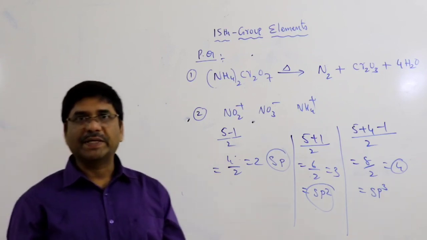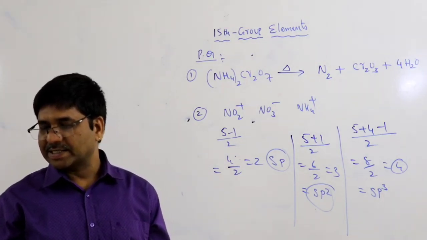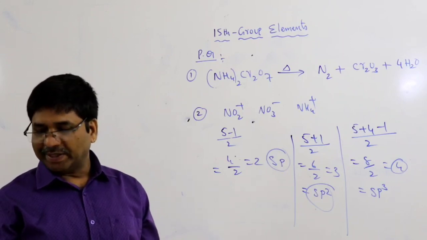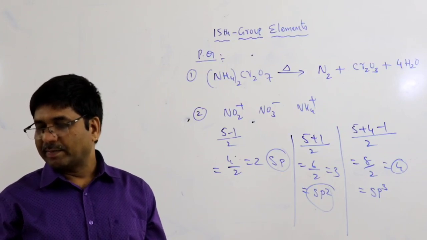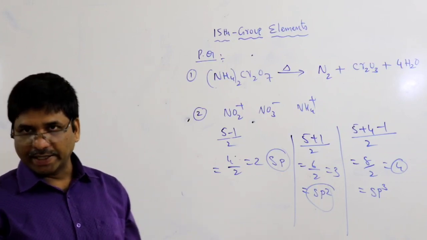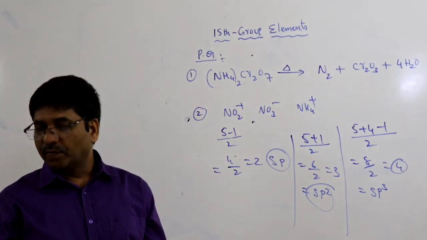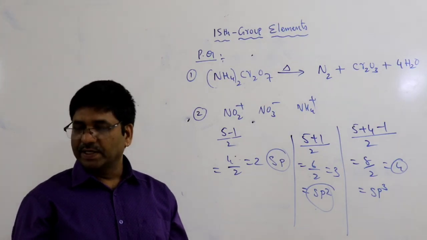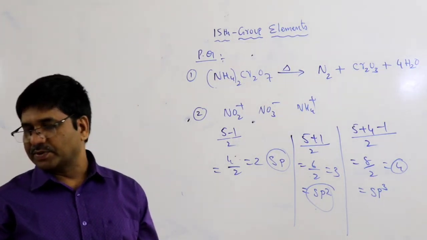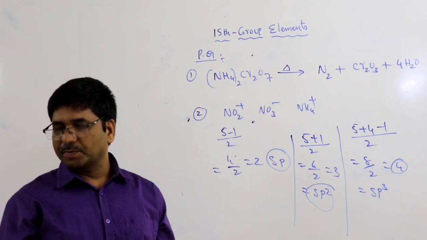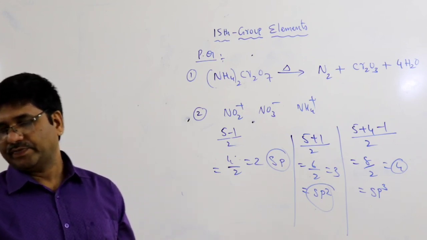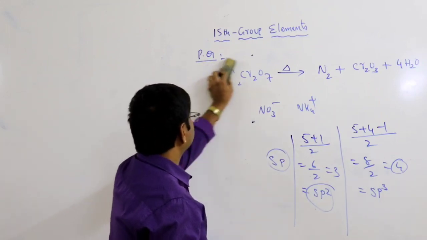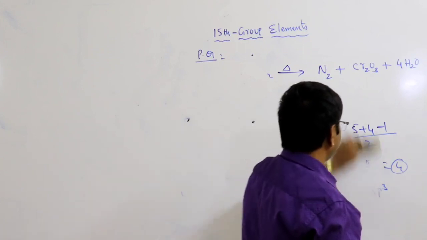Next question number 3. A metal X on heating in nitrogen gas gives Y. Y treated with water gives a colorless gas, which when passed through copper sulfate solution gives blue color. What is Y? He wants the Y compound. That is question number 3.